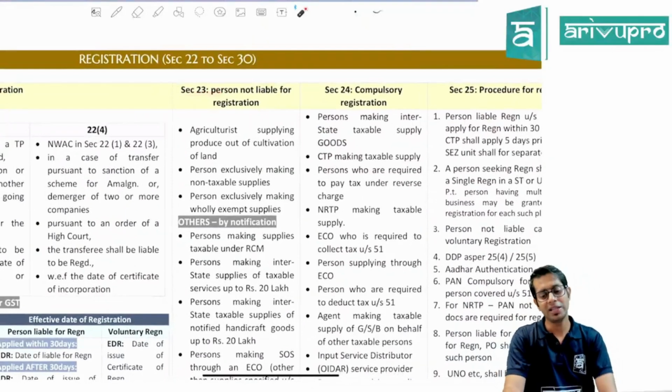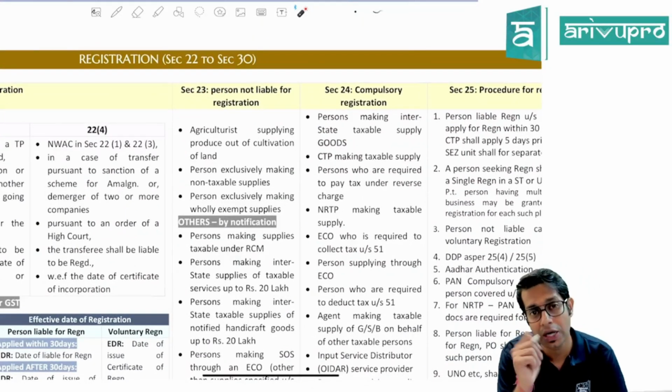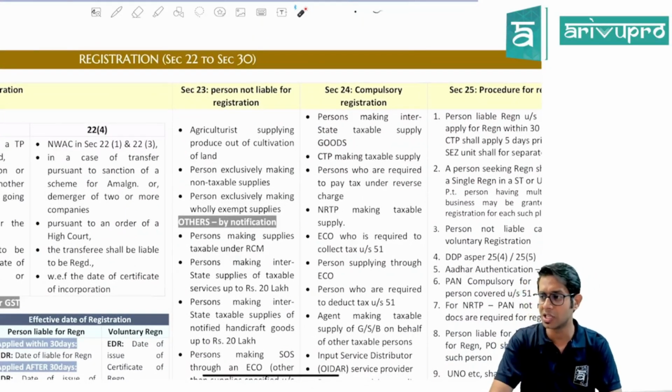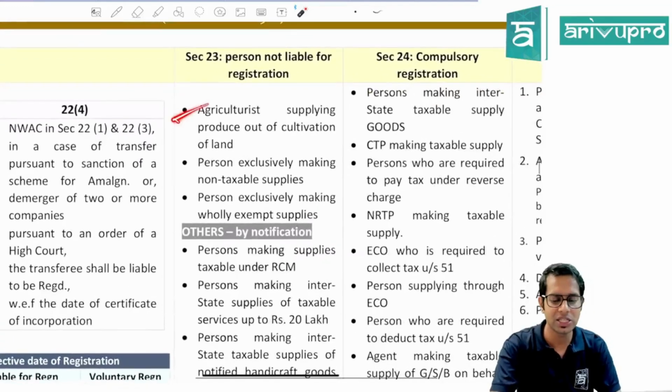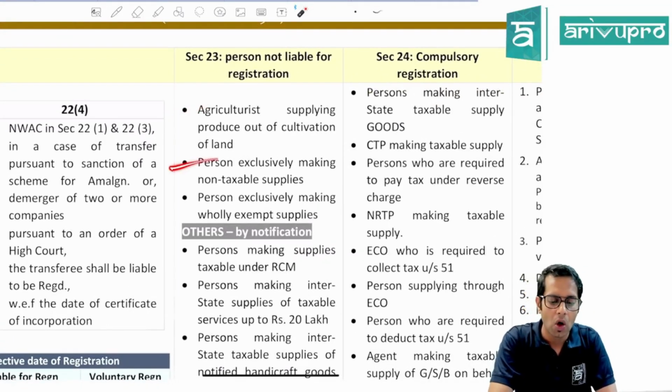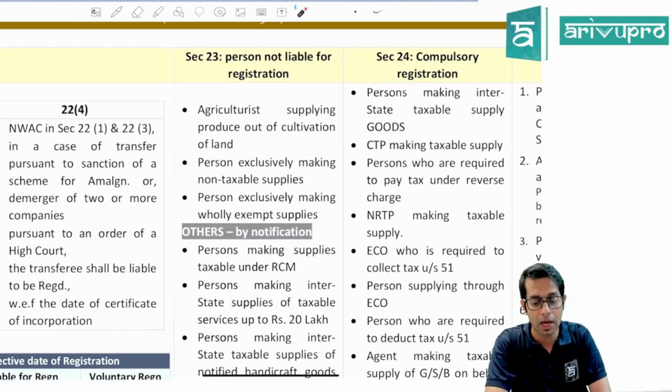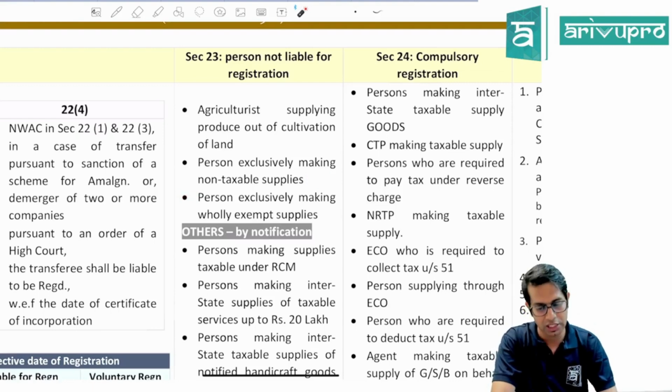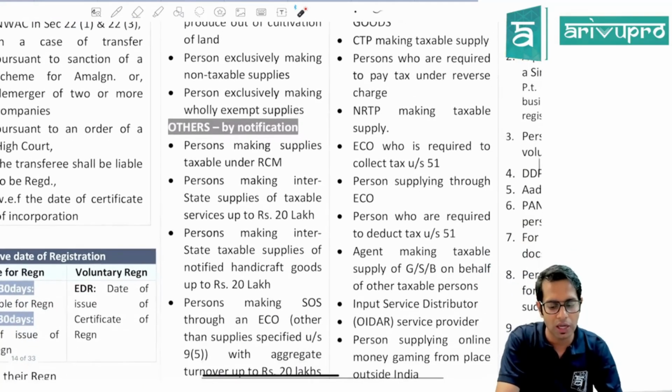Then, Section 23. Section 23 talks about a person who is not liable for registration. Who is not liable to take registration under GST law? If you're an agriculturist who is supplying whatever is produced out of cultivation of land, or if you're a person who is involved in making non-taxable supplies, or if you're a person who is exclusively making exempt supplies, these people are not liable to take registration.